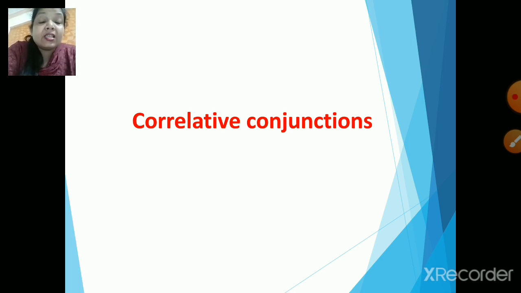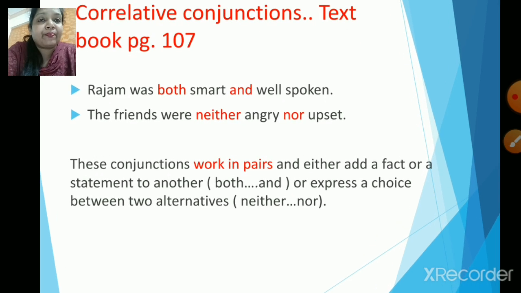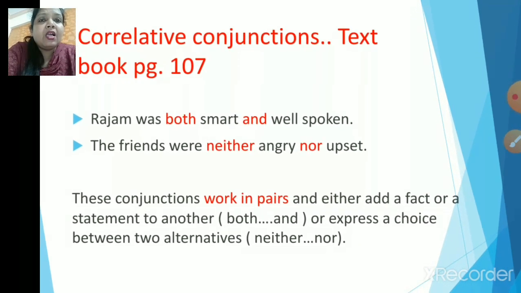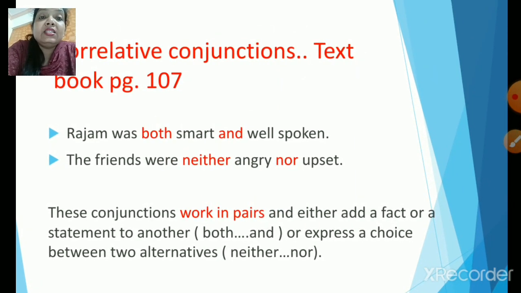Now make sure, children, that you sit with your textbook, which is New Voice. The reason is, in this particular textbook, we are going to do the activity based on correlative conjunction. So now let us quickly go to page number 107 of your New Voice textbook. Yes children, now we will start with our first sentence. Rajam was both smart and well spoken.